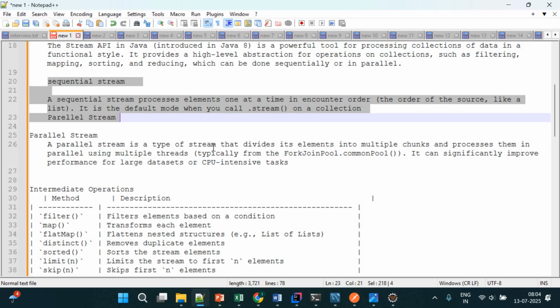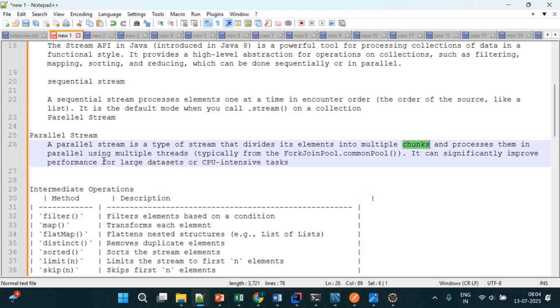Parallel streams are a type of stream that divides its elements into multiple chunks and processes them in parallel using multiple threads, right? So first it will divide the data into different chunks, like groups, right? Then those groups will process the data in different threads.